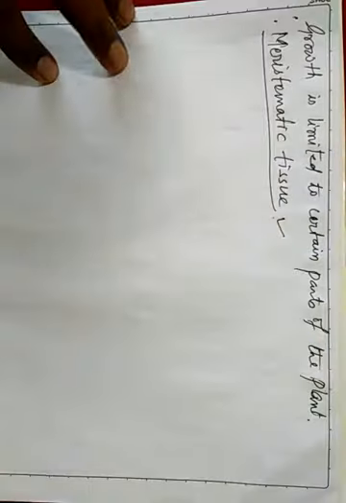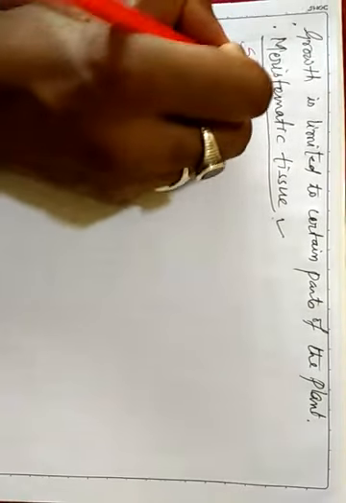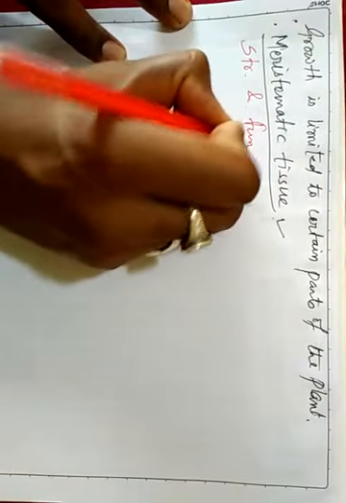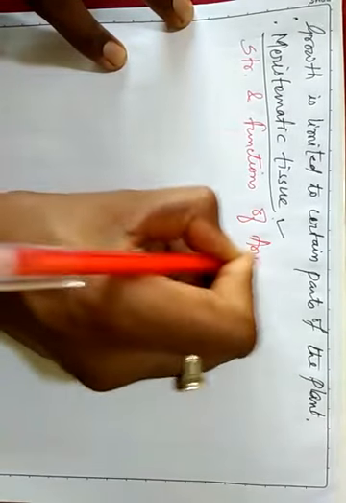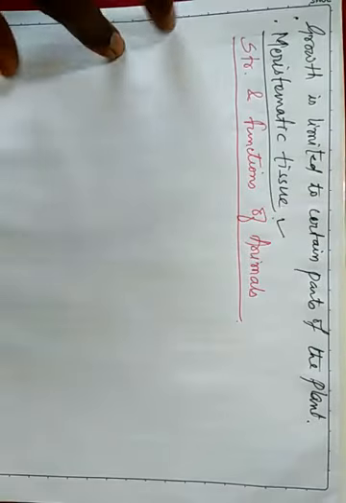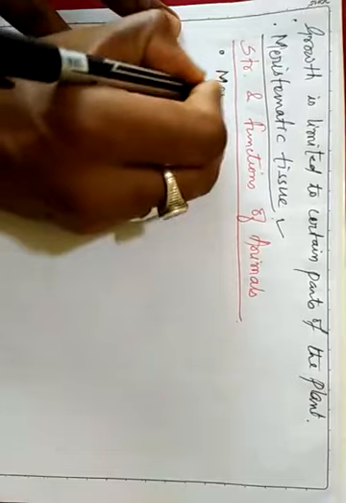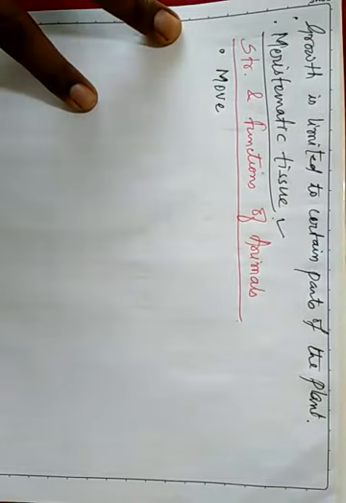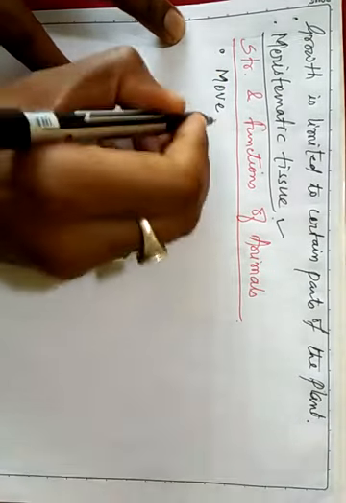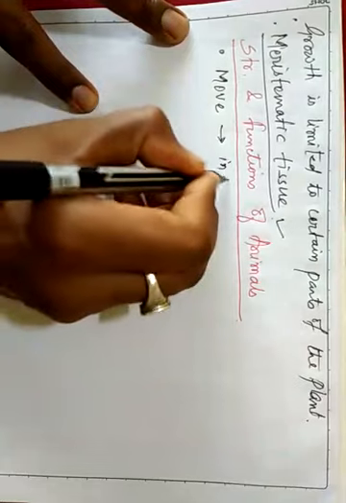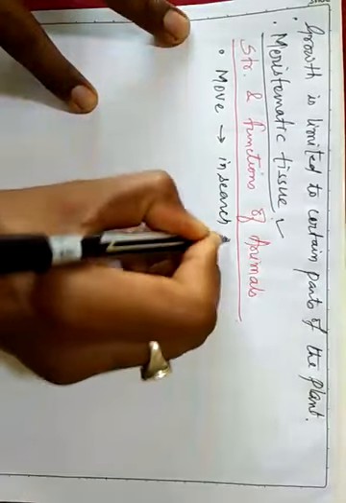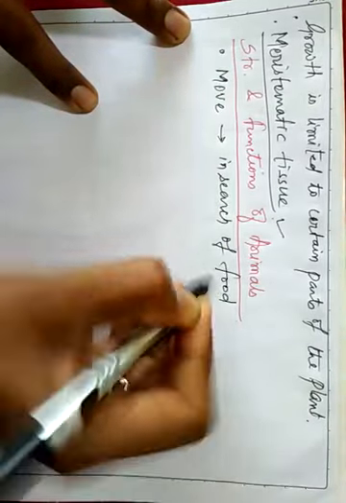in case of animal. Now, the last point, that is the structure and functions of animals. So now we will compare this plants structure and function with animals. So the most basic, that they move. Plants were stationary, now animals are moving. Why they are moving? They are moving in search of food, isn't it?